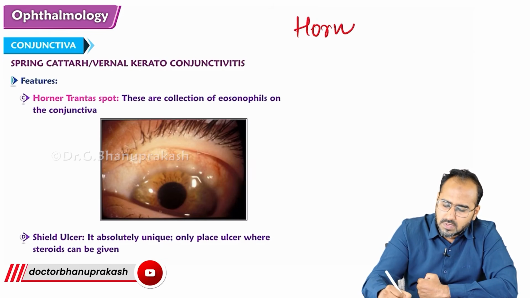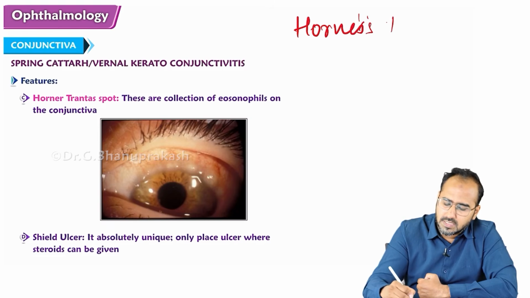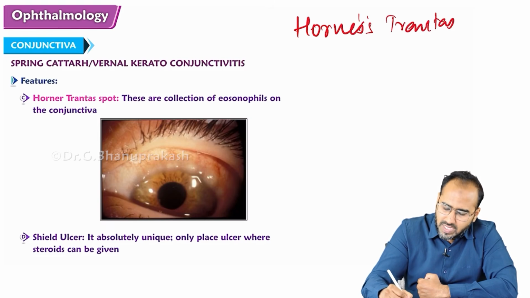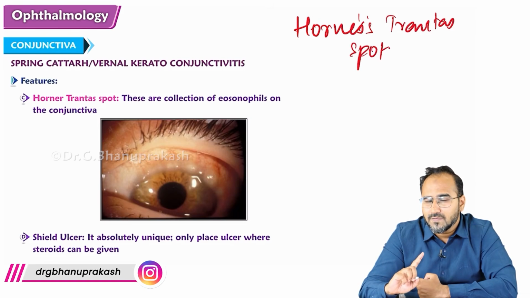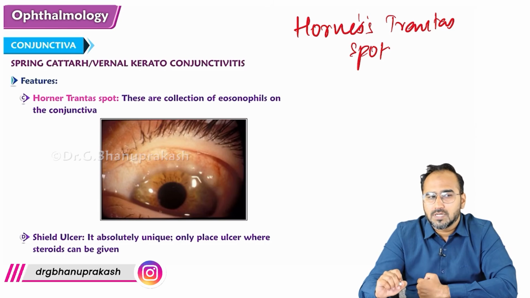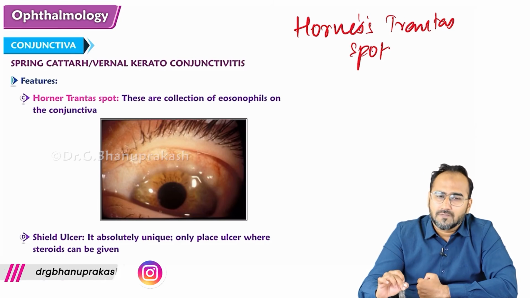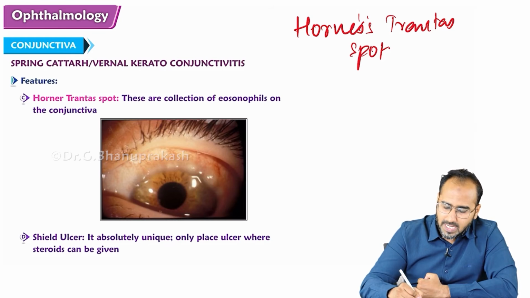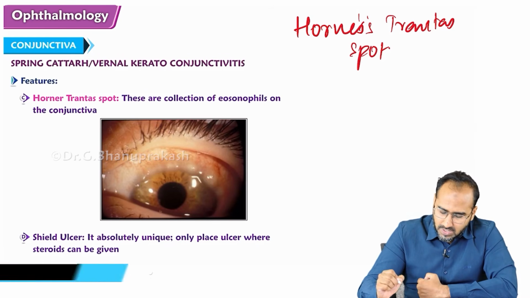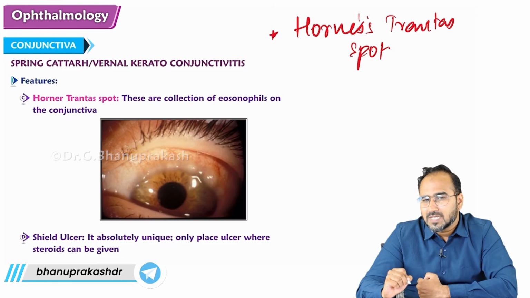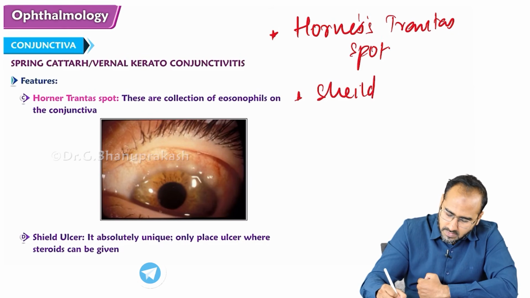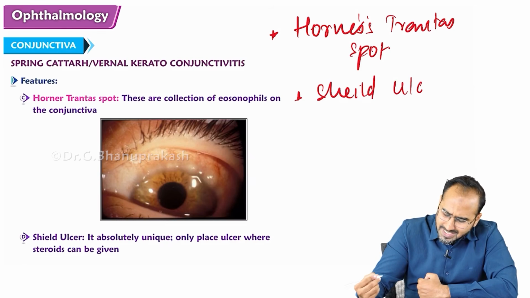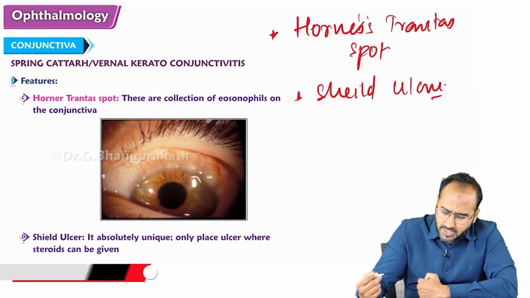Horner's Trantas spots. Very, very important guys. Remember, Herbert's pits were the feature of trachoma. Horner's Trantas spots are the feature of allergic or vernal keratoconjunctivitis, right? And there might be an ulcer developing, which is called a shield ulcer. Shield ulcer is absolutely unique. The only place where steroids can be given is shield ulcer.